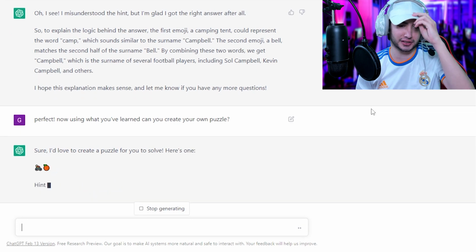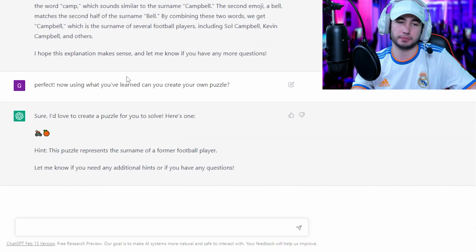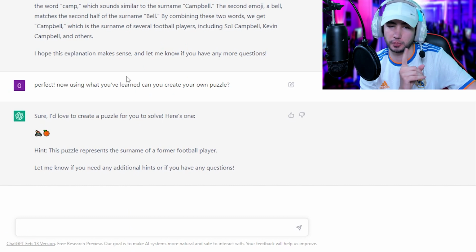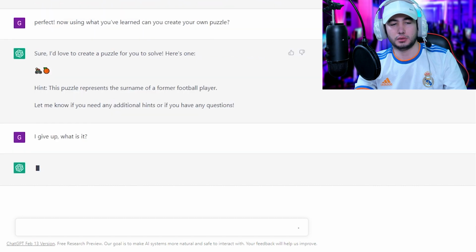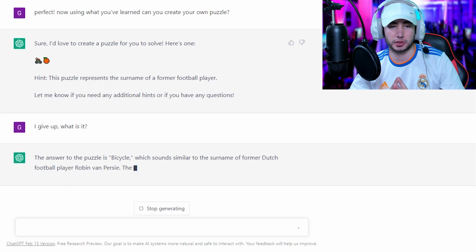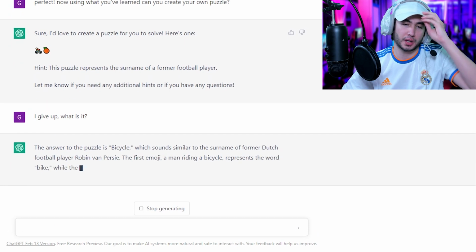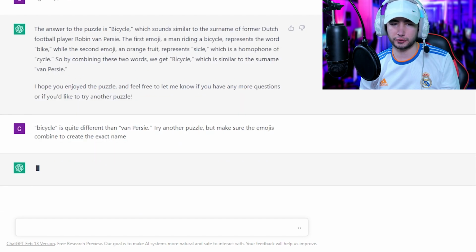This is the infinite content I'm looking for. What is that? Motorcycle orange. Or Tangerine. Former football player, by the way. The surname. Motorange. I give up. What is it? Maybe it actually makes sense and I'm actually an idiot. Let's see, it's bicycle, which sounds similar to the former Dutch Robin van Persie. Oh, that's kind of a stretch. Wait, what? Bicycle is quite different than Van Persie.